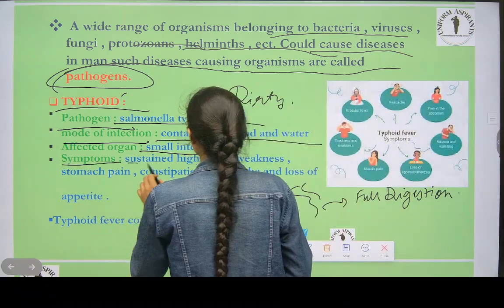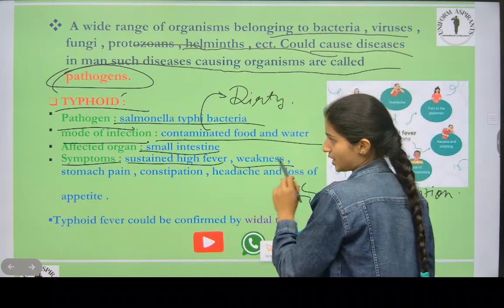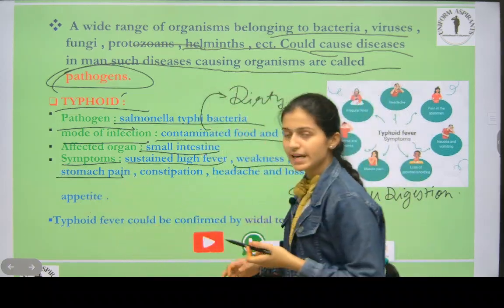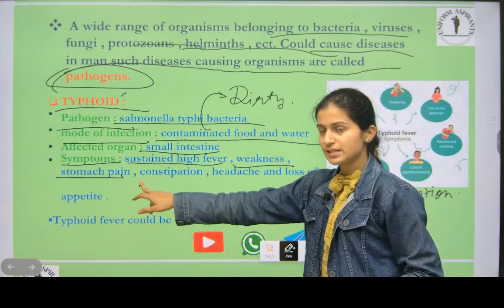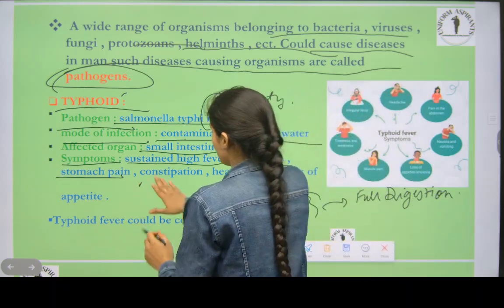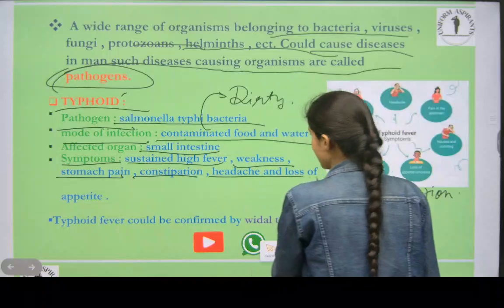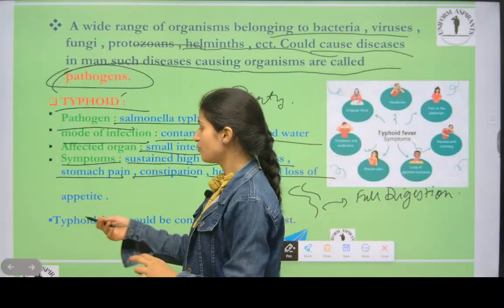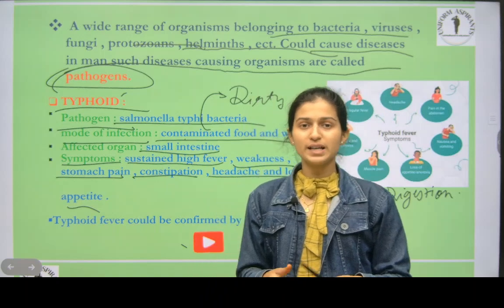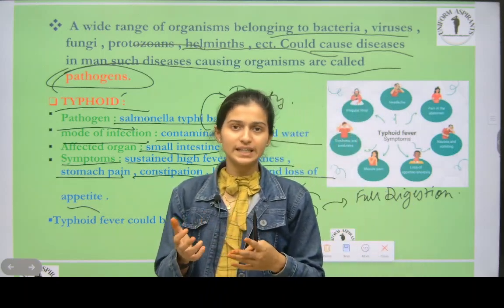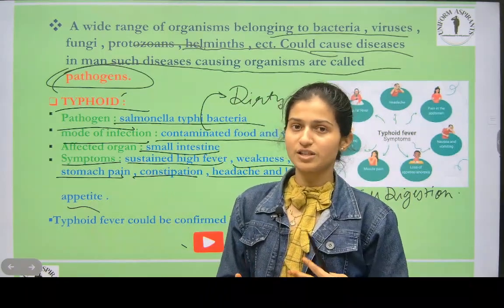Symptoms are sustained high fever, weakness, stomach pain. Of course if the small intestine is affected, our stomach will pain. Also constipation, headache, and loss of appetite. Loss of appetite means you do not feel like eating, you do not like to have breakfast or dinner at that time.